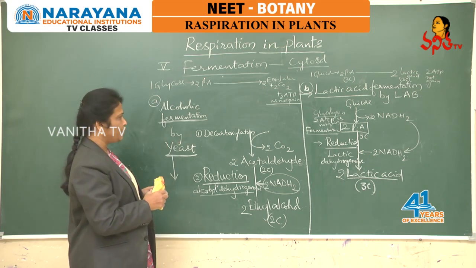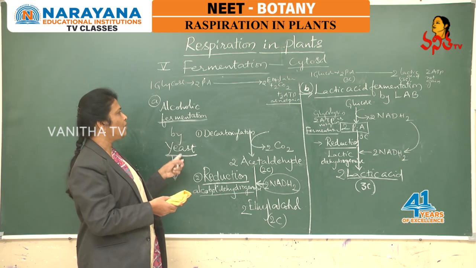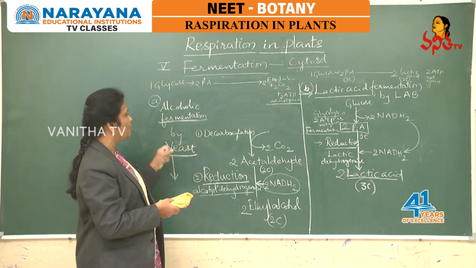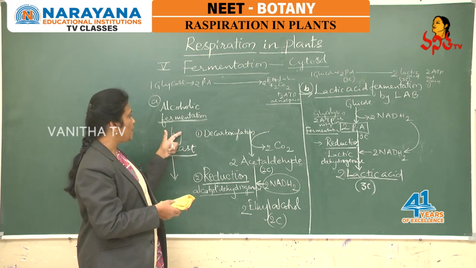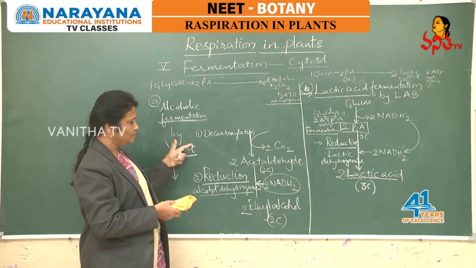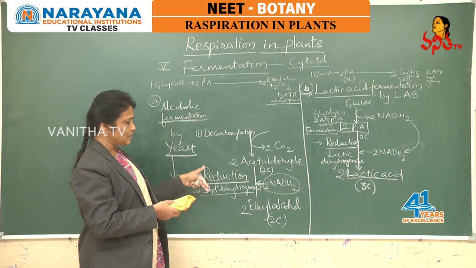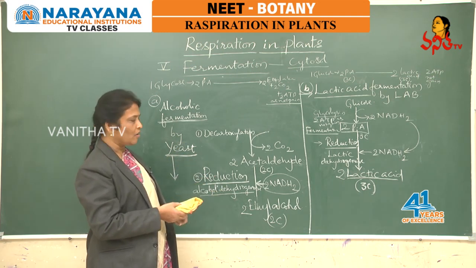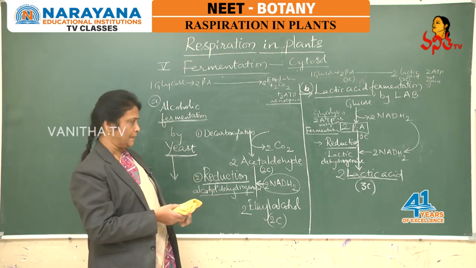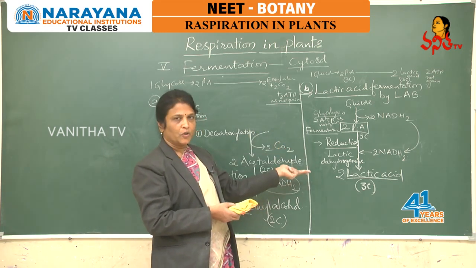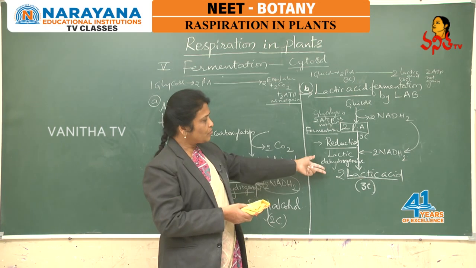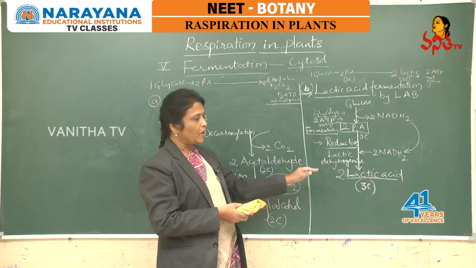So now all of you may clearly follow the difference between lactic acid fermentation and alcoholic fermentation. Alcoholic fermentation is by decarboxylation, and the product is a 2-carbon compound, ethyl alcohol, while evolving carbon dioxide. Whereas lactic acid fermentation is without decarboxylation, direct reduction, so the end product is a 3-carbon compound and there is no evolution of carbon dioxide.